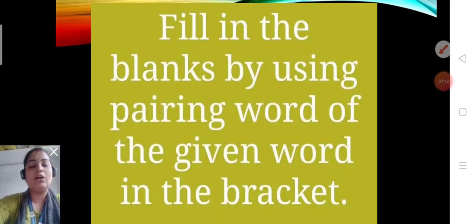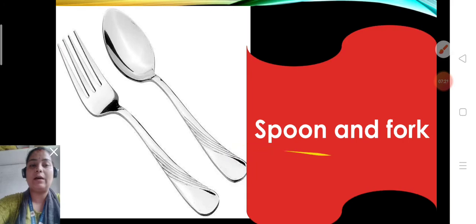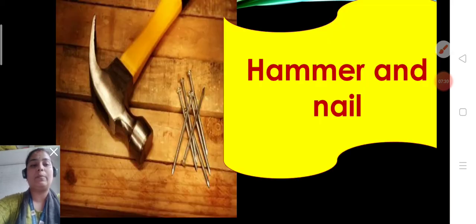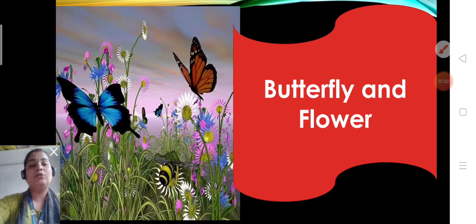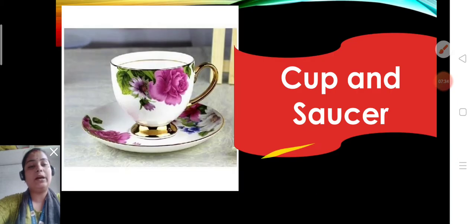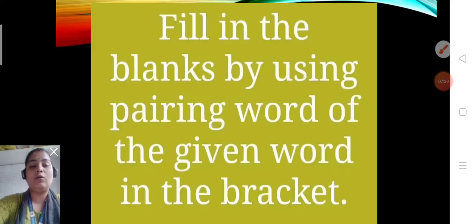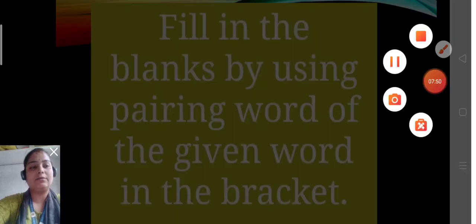Now, children, here is what you are going to do. I hope you have understood what I have spoken about pairing words. They are words which always go together, like bread and butter, cup and saucer, hammer and nail. So these words are called pairing words. Now children, you will do the work related to this chapter. You have to fill in the blank space using pairing words, from the given word in the bracket. Okay children, let's start.